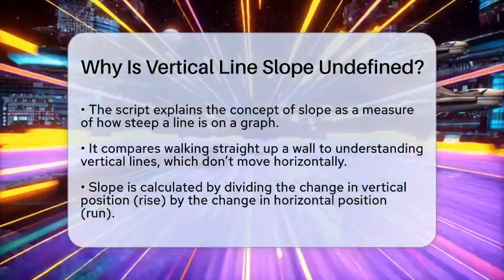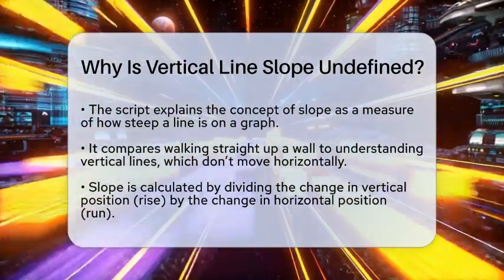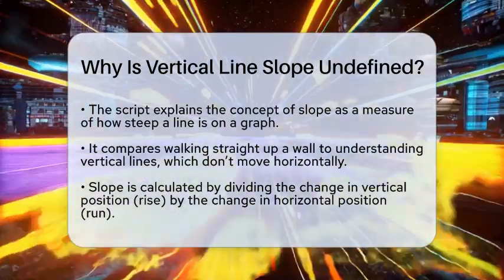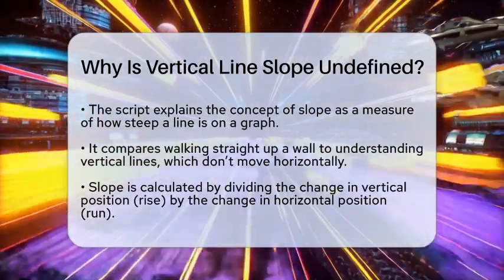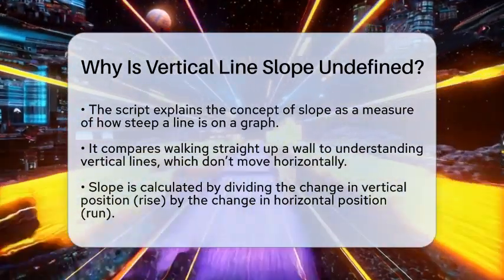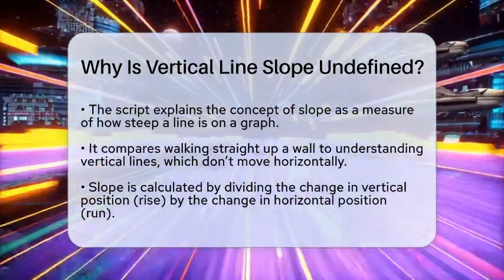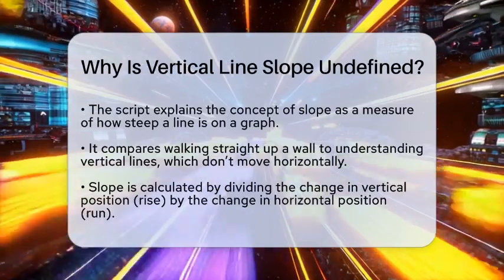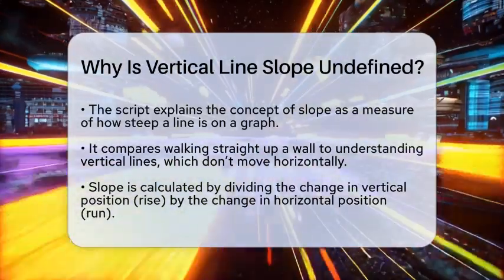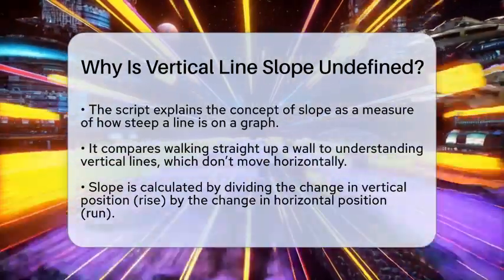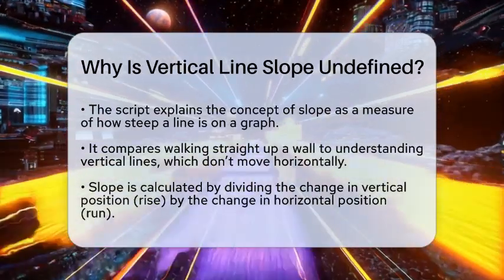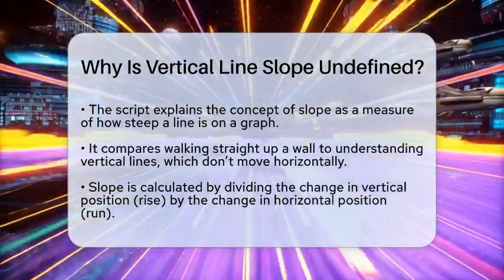The slope of a line tells us how steep it is, and we find it by dividing the change in the vertical direction, called the rise, by the change in the horizontal direction, called the run. When we pick two points on a line, we subtract their y values to get the rise and subtract their x values to get the run. Now here's the tricky part.